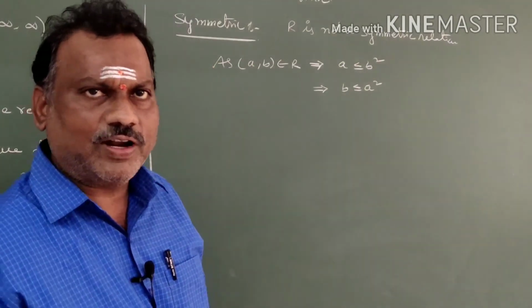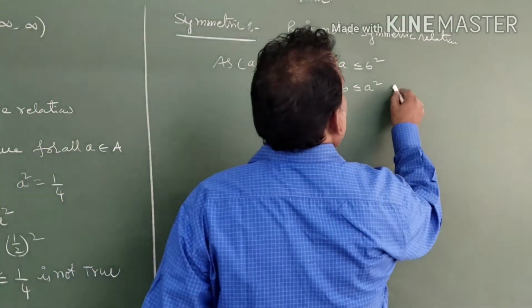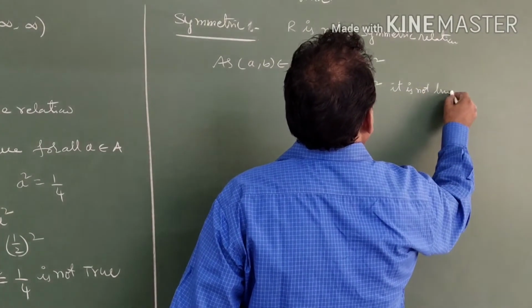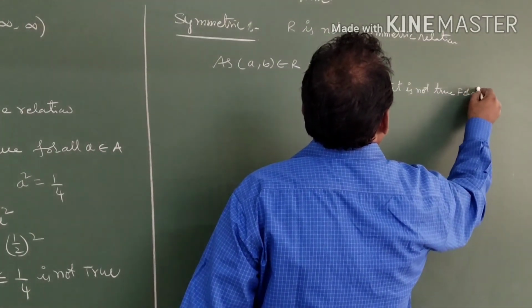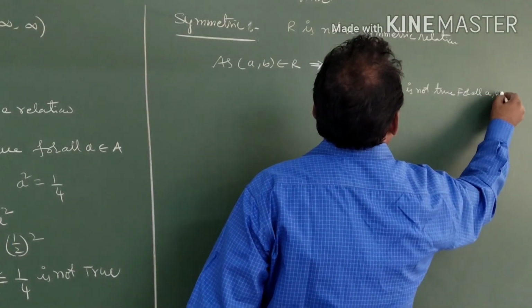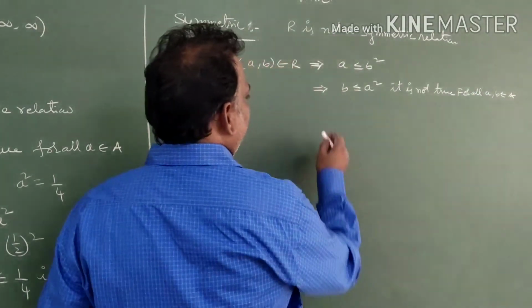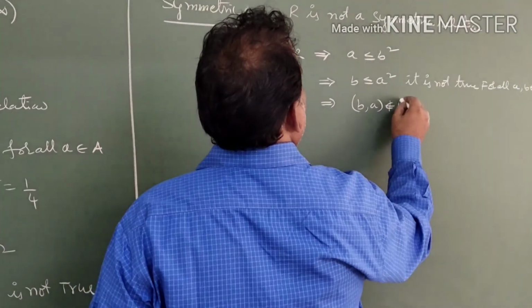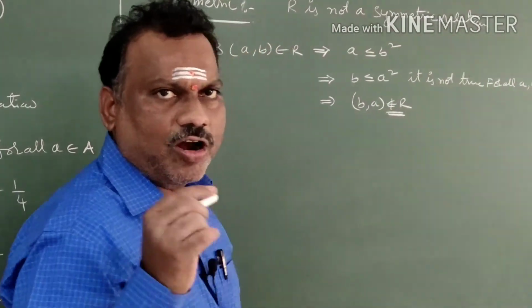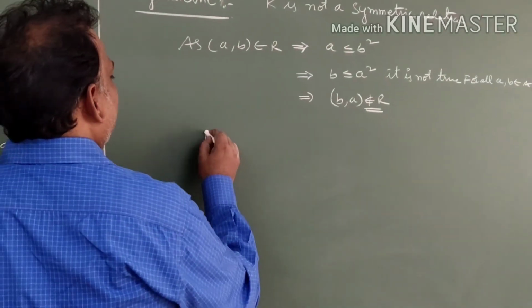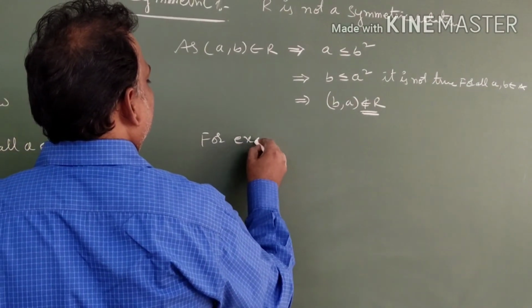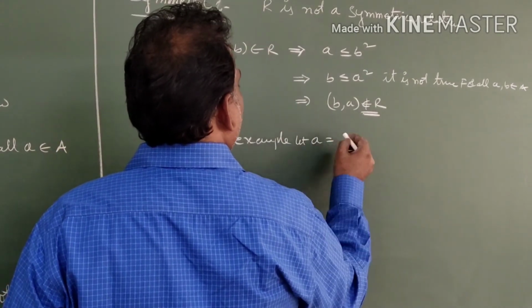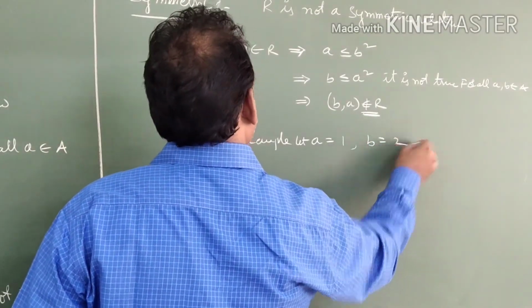It is not true for all a, b belonging to set A. That's why (b, a) does not belong to R. For example, let a is equal to 1, b is equal to 2.